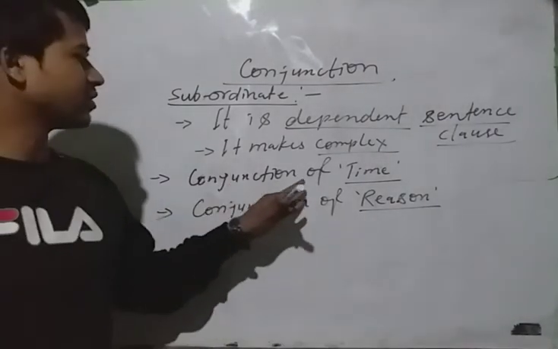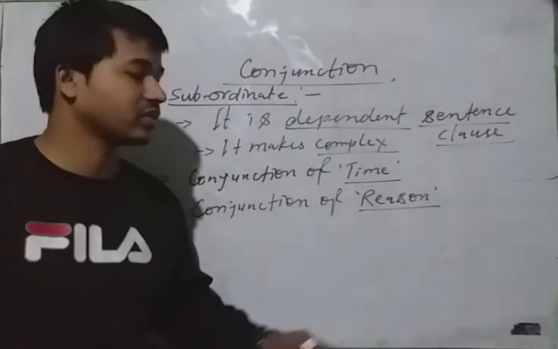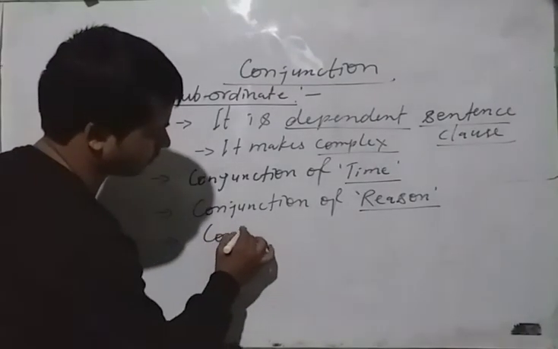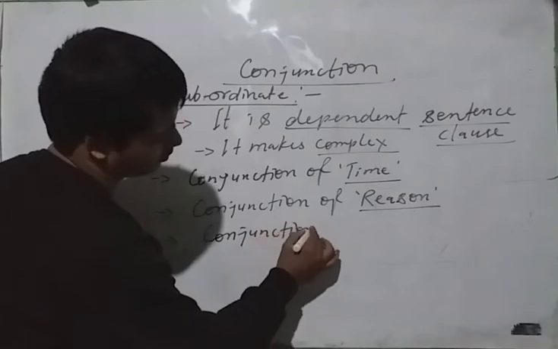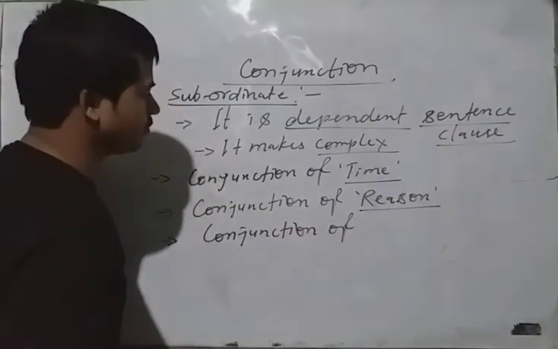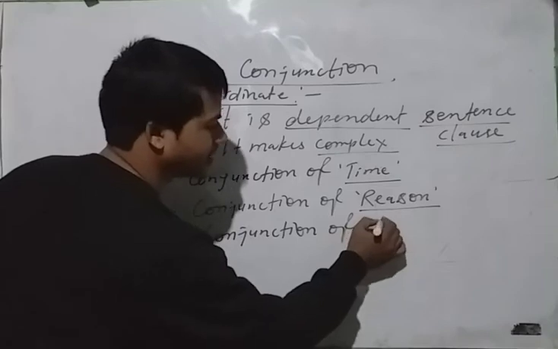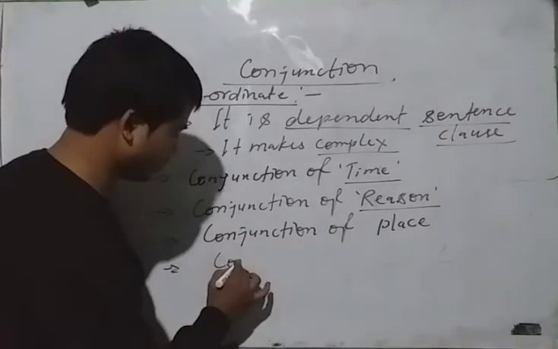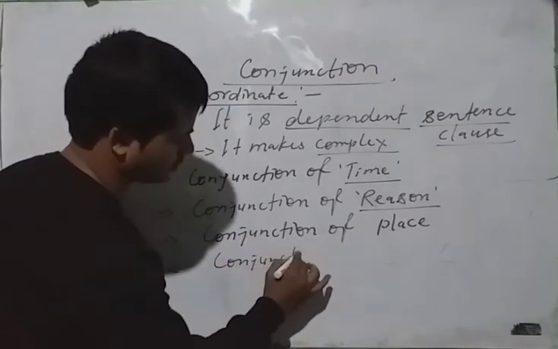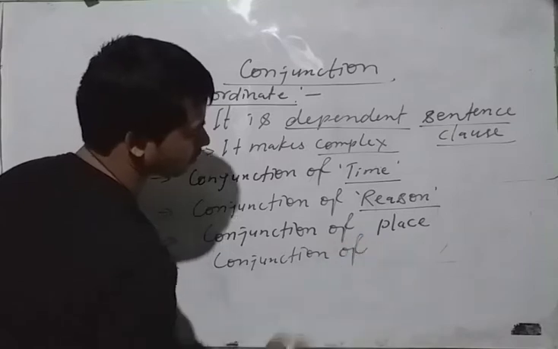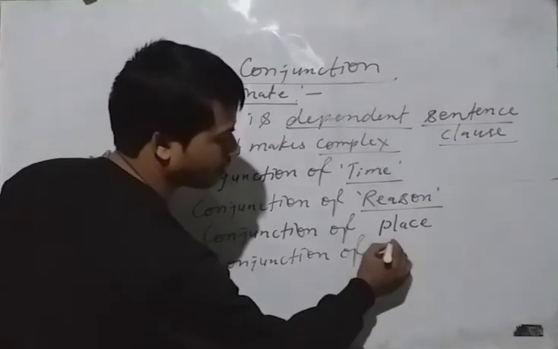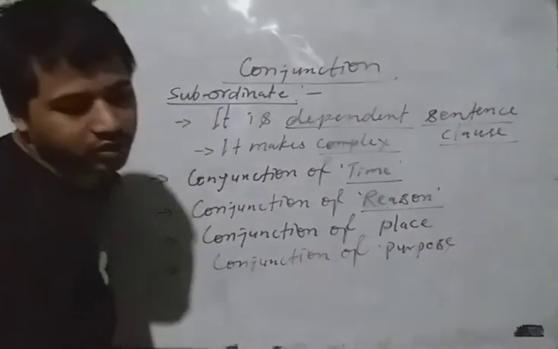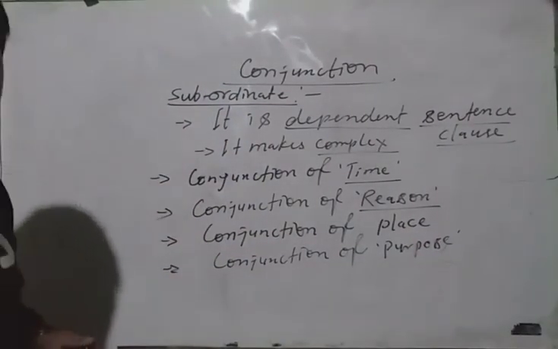First we have conjunction of time, second we have conjunction of reason, and next we have conjunction of place. You can say conjunction of purpose, and conjunction of result you can also make.